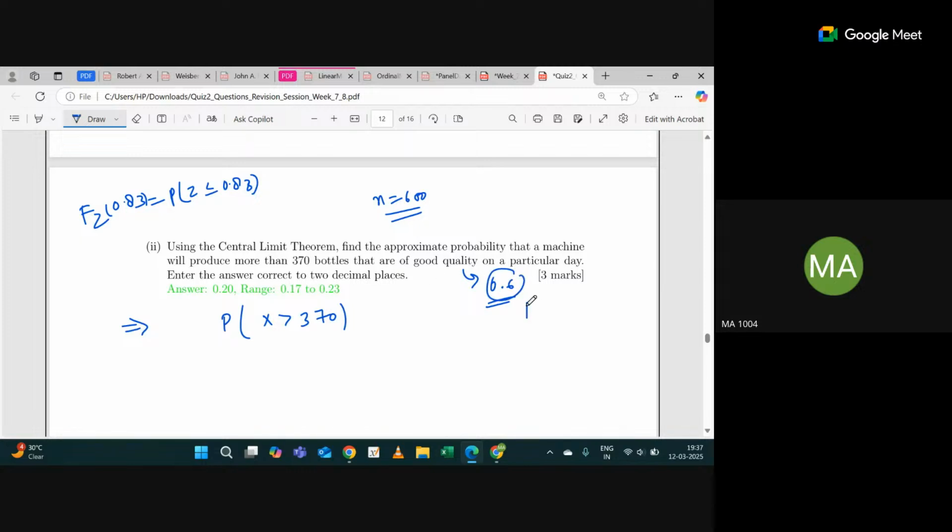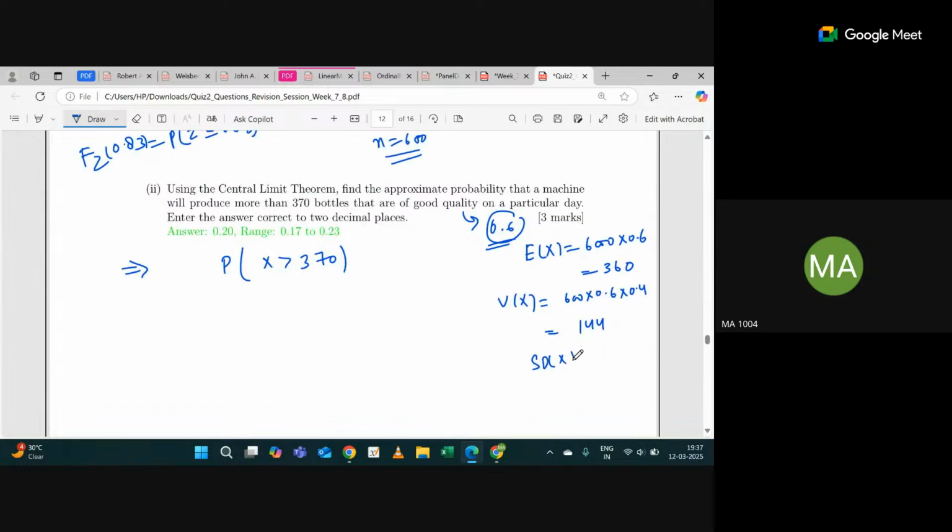So what is the mean, the expected value of X? 600 into 0.6, that is 360. What is the variance of X? 600 into 0.6 into 0.4, basically 360 into 0.4, which is 144. So the standard deviation of X will be 12.